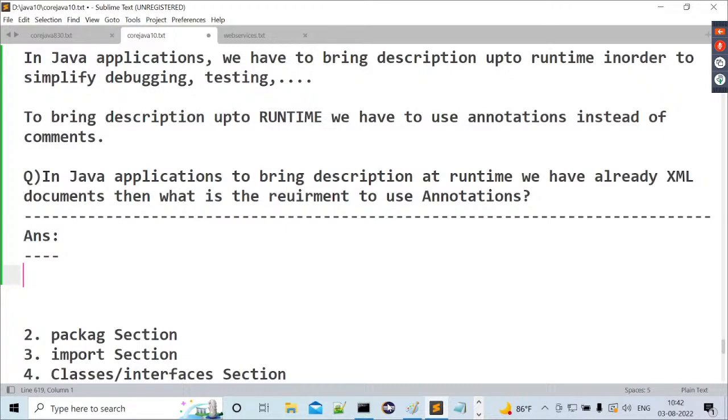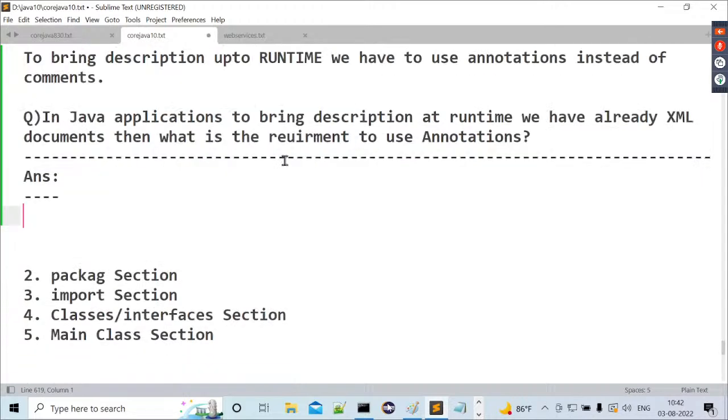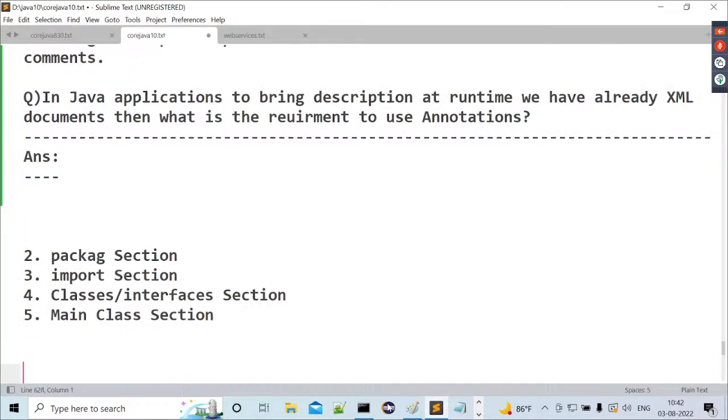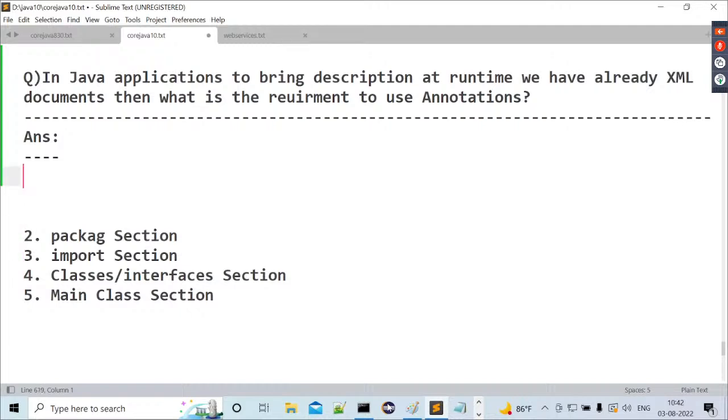Understand it clearly? Shall we go for the answer? The answer is very clear.